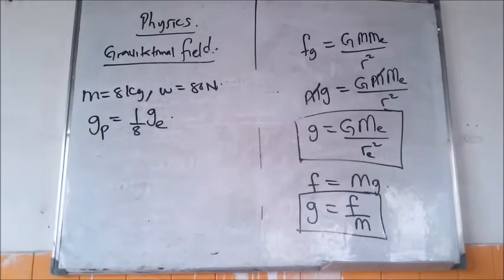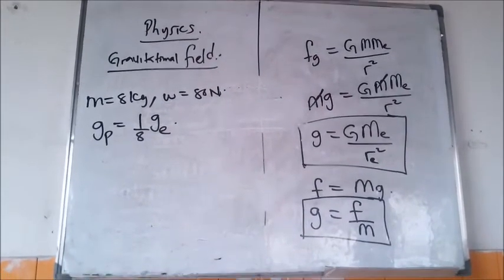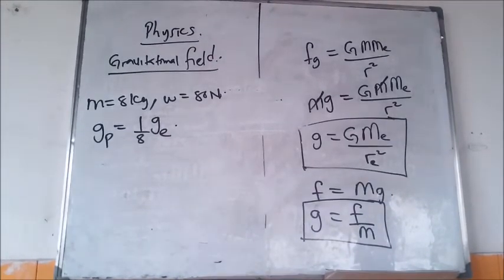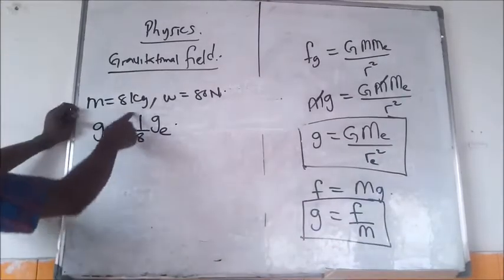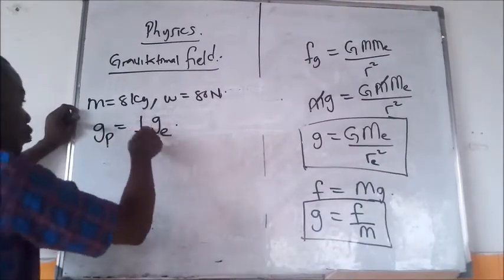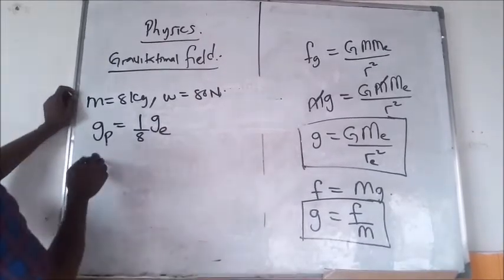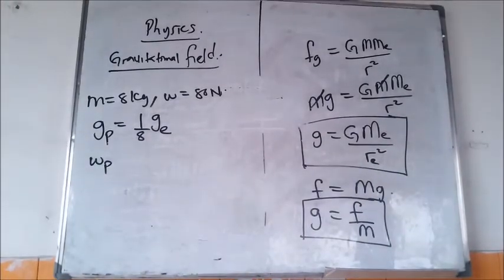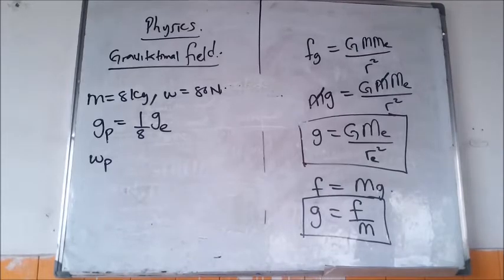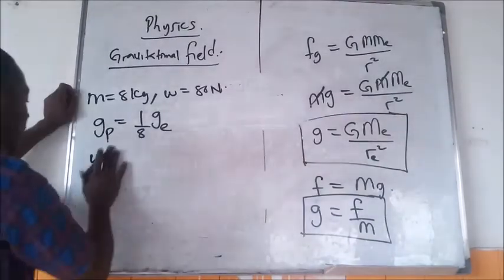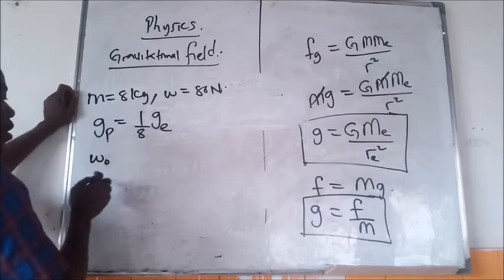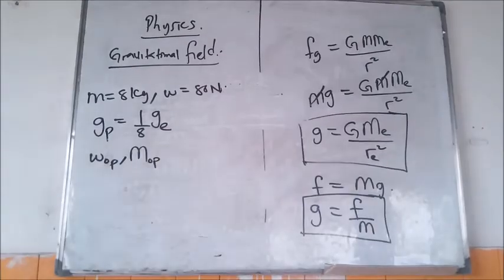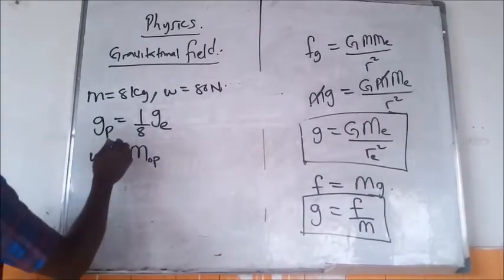That last statement, that acceleration due to gravity of a planet is 1 over 8 that on the Earth. So meaning that acceleration due to gravity of the planet is 1 over 8 that of the Earth. So we are now to get the weight of the planet. We have to get the mass and weight of the body respectively on the planet: the weight of the body on the planet and the mass of the body on the same planet. So that's what we have to find.